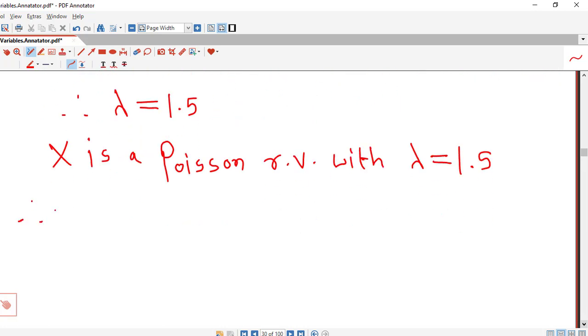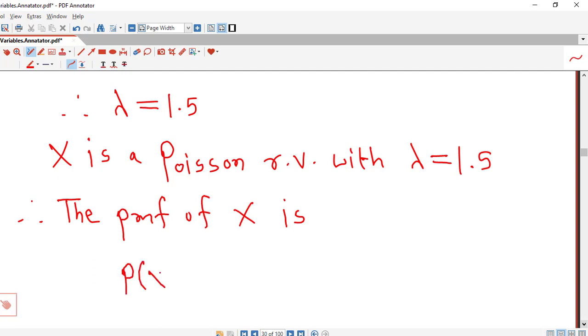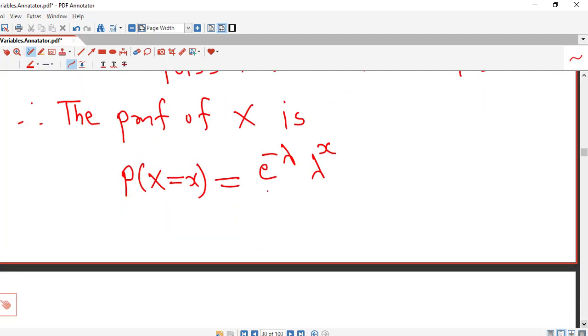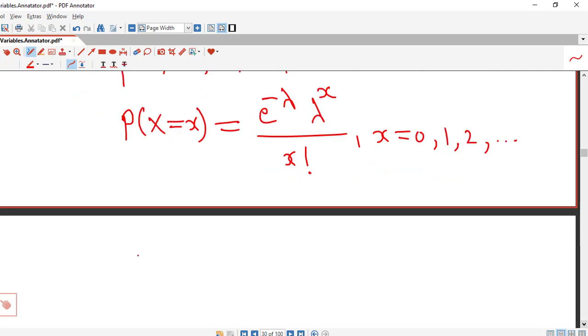Therefore we can write the probability mass function of capital X. We have to remember this formula for the PMF of a Poisson random variable. It is e raised to minus lambda, lambda raised to x, divided by x factorial. X can take values starting from 0, and here lambda is 1.5, so we put lambda equal to 1.5.